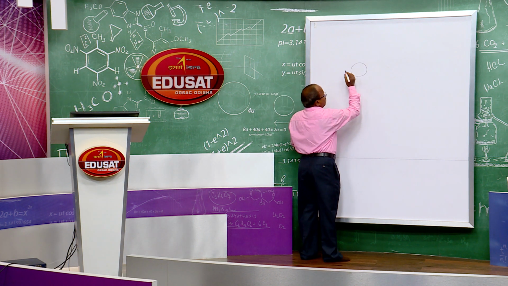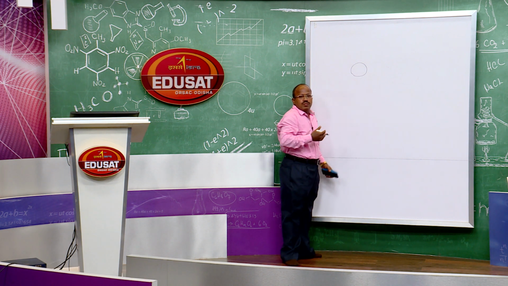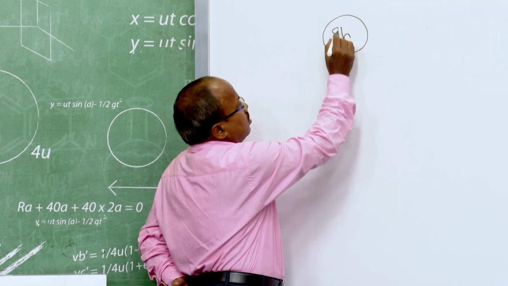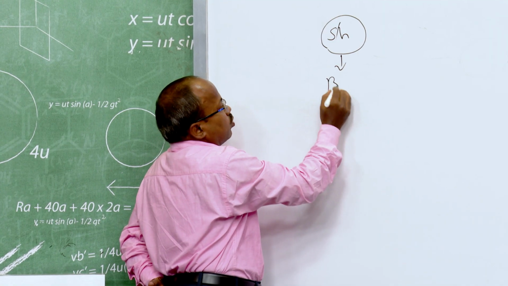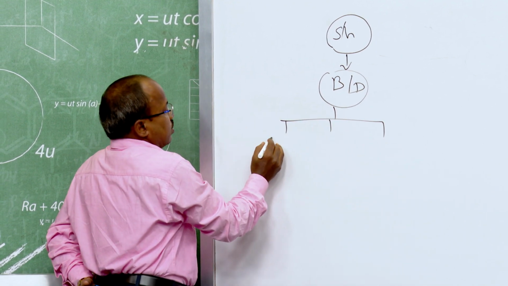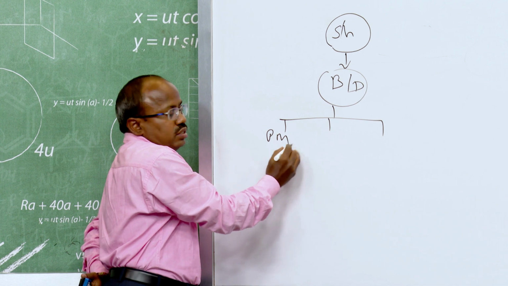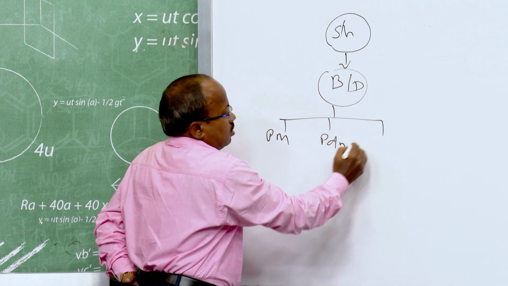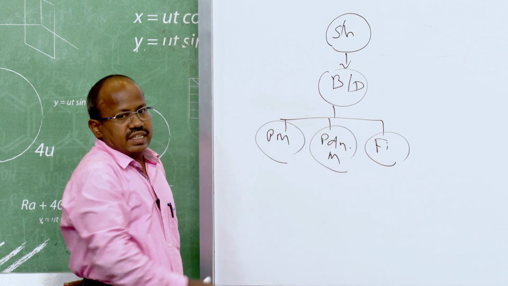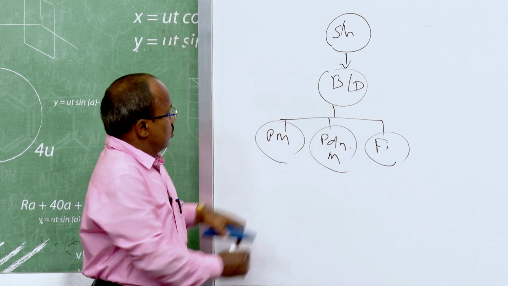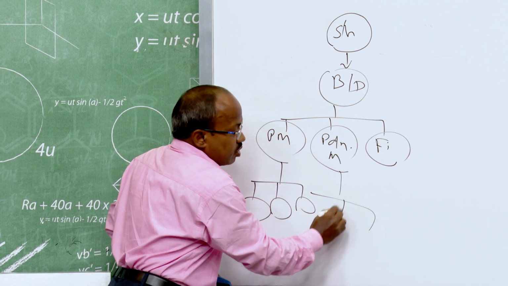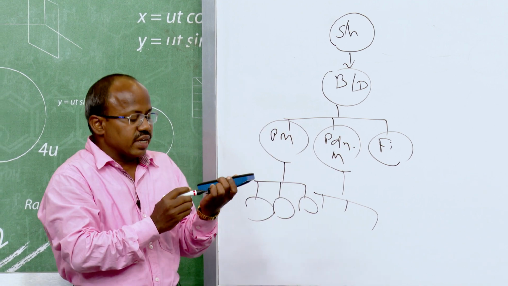Suppose here in a company, I am giving the example of a company form of organization, where at the top there are shareholders, then below them there is the board of directors, then below them there are different department managers, say purchase manager, production manager, then finance manager. In this way different job positions are created, and again below them there may be some others, like under production there may be foreman 1, foreman 2, foreman 3. In this way an organization structure is created.